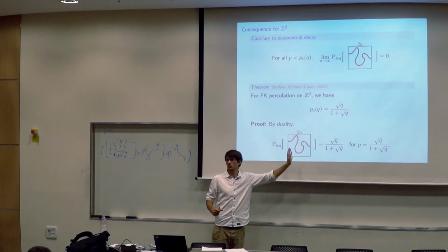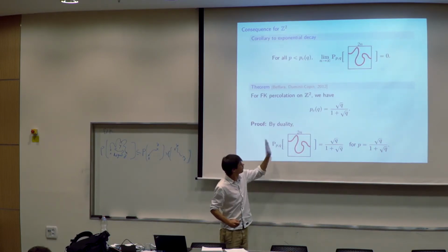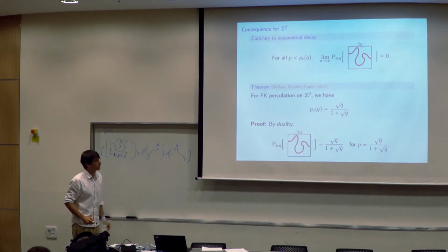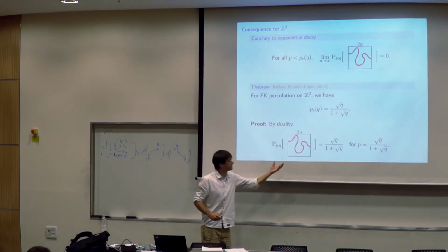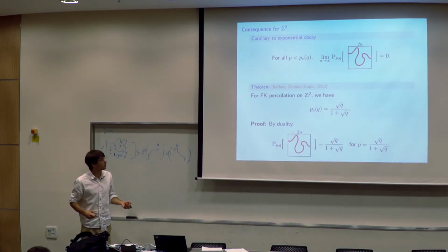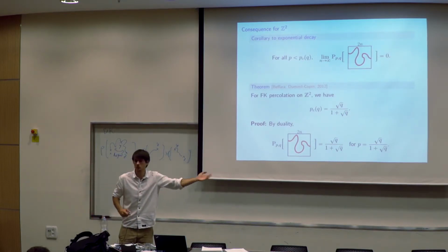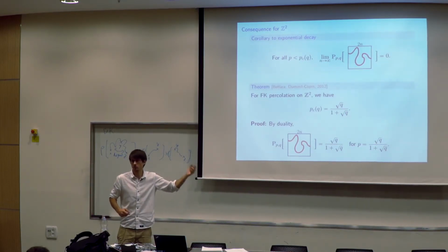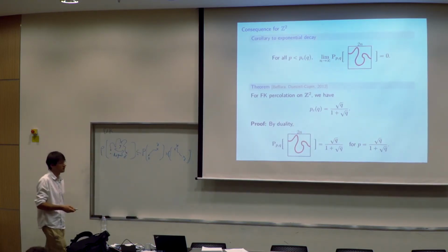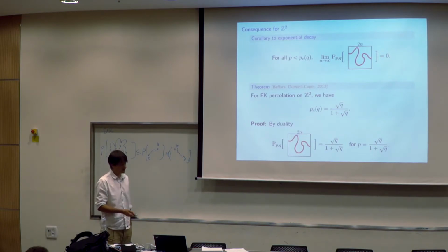I say you count the cluster, so actually here it's wired, free, and free, and the wired are wired together. But basically the idea is that at pc the crossing probability is bounded away from 0 and 1 at square root of q divided by 1 plus square root of q. Since you have this picture, it must be the critical point. So as a consequence, we also obtain a new proof of the result of Hugo and Vincent.